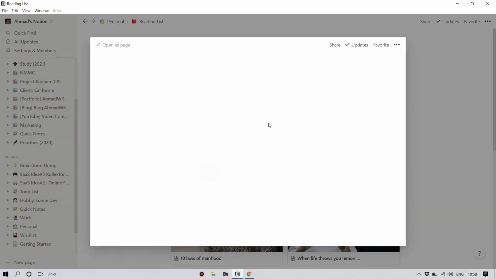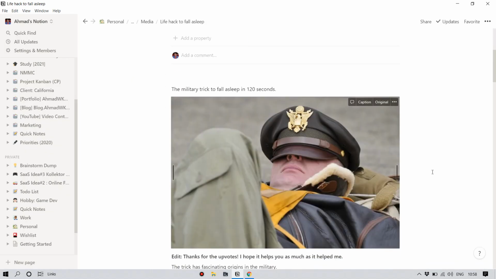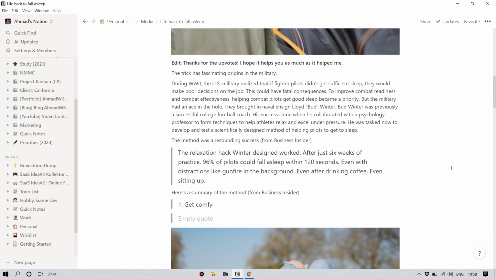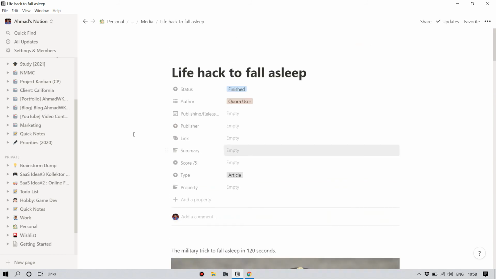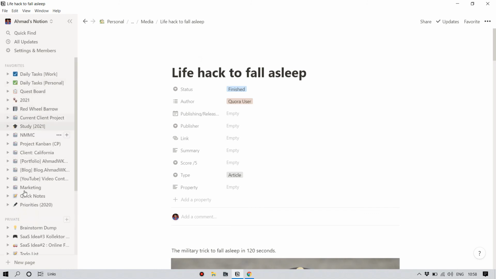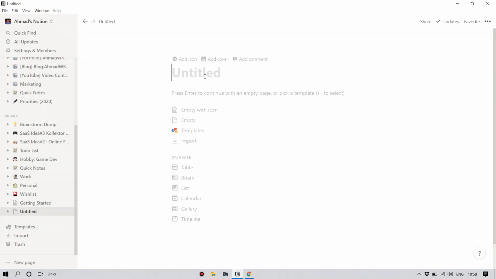Same thing here. You can click on the task, you can press Control Enter to enlarge it, and you can read through it. And let me create a new page and show you what you can do with it.